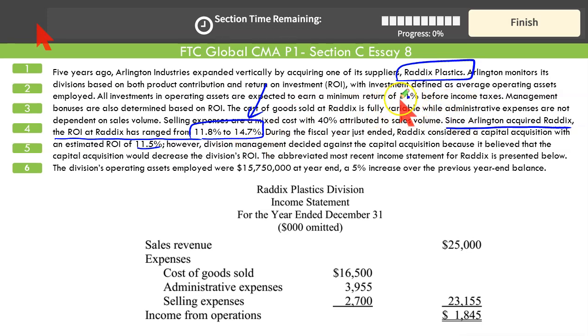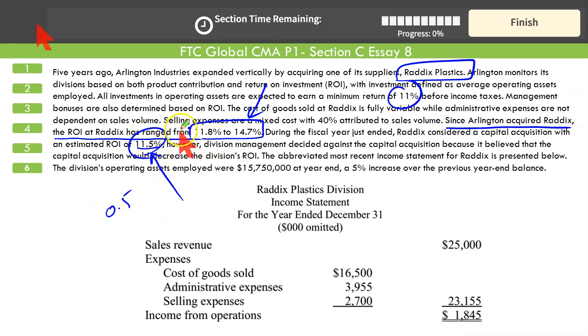Return is more than our desired rate of return. 11% is what we expect minimum. This is 11.5, 0.5% higher than our desired rate of return. But since our existing return is higher, we will not be interested or tempted to take on a project that is offering lower return than our existing return. That is the main problem.